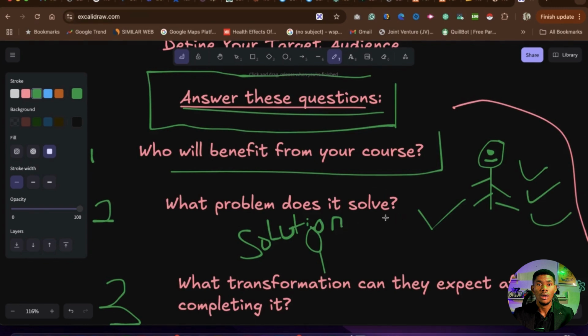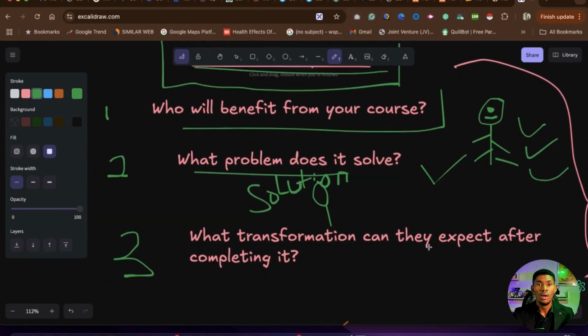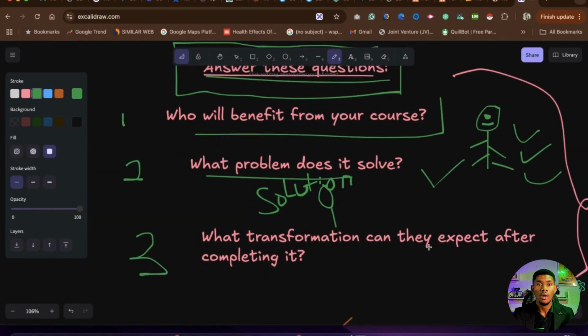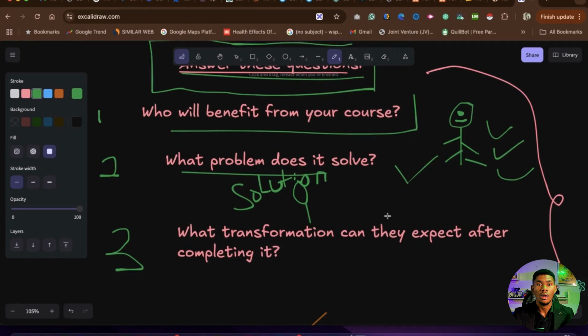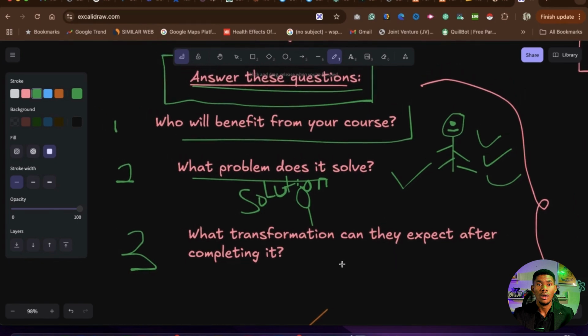So you must make sure that you know the problem that you are solving for them. You keep taking lists of these people who my course is going to benefit. In my case, people who have skills, talent, and expertise. What problem am I solving for them? In my case, people who have skills and expertise but don't know how to monetize it, or they are monetizing it but not efficiently. They need to scale it. They need to grow it. I'm your guy, the person you need, with over 15 years of experience in the field. This is my field. Good. That is how to look for people who will need you.